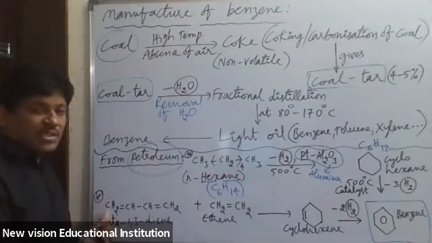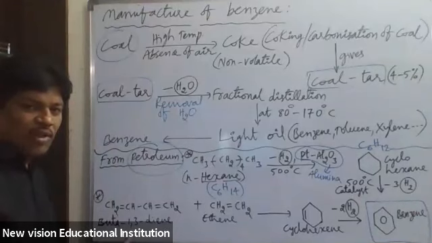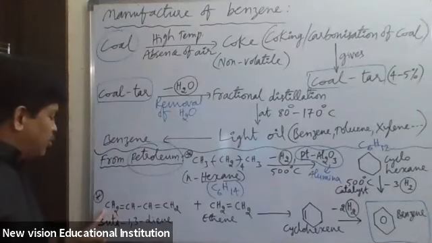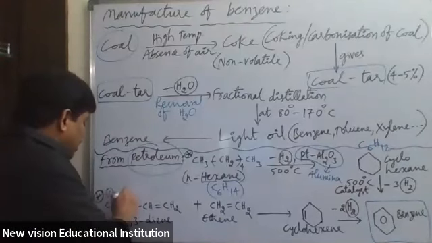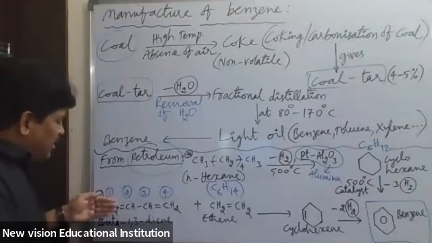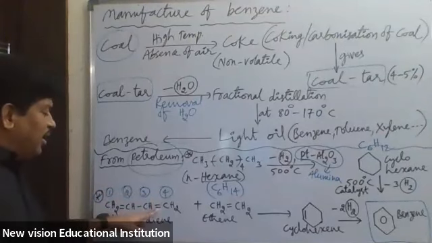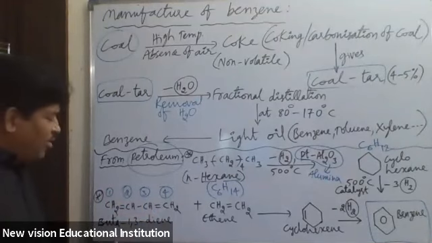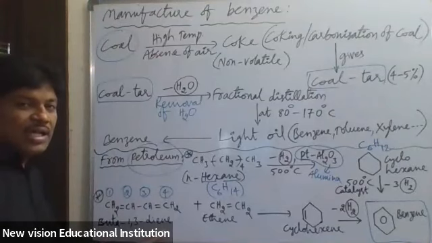The other method is this: here we have taken buta-1,3-diene. CH2 double bond CH, single bond, CH double bond CH2. If you give numbering, first carbon, second carbon, third carbon, fourth carbon, after the first carbon there is a double bond, after the second carbon a single bond, after the third carbon a double bond. So it is 1,3-diene. Buta-1,3-diene is the compound used here. It is an alkadiene. What is the name of this compound?